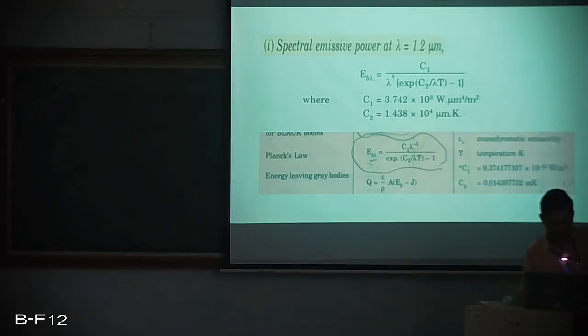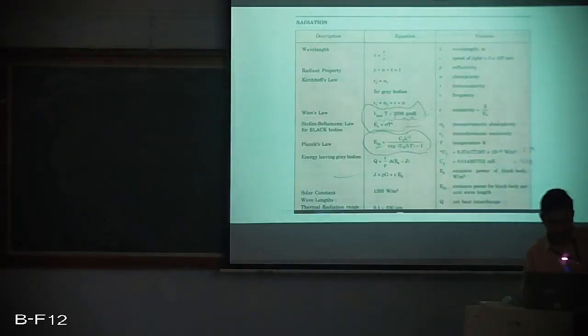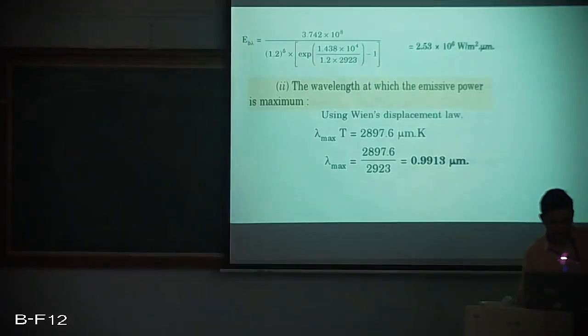We can use this formula to solve this problem, wherein we simply put the value of lambda as 1.2 micrometer and substitute the values of C1 and C2. This is the first page where the radiation chapter starts in the data handbook. When we substitute, we get the value as 2.53 into 10 raised to 6 watt per meter square micrometer.